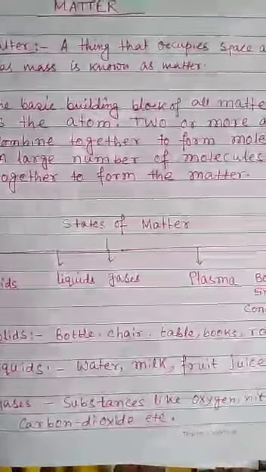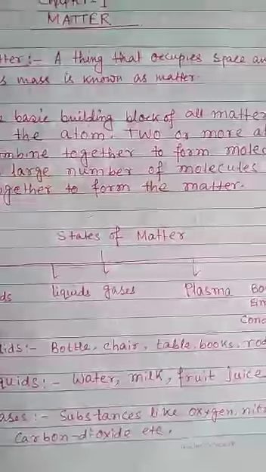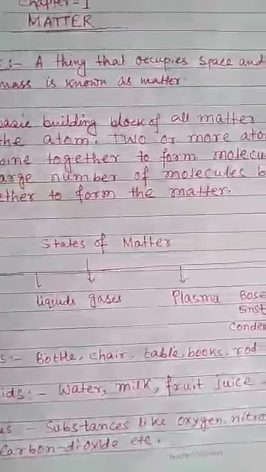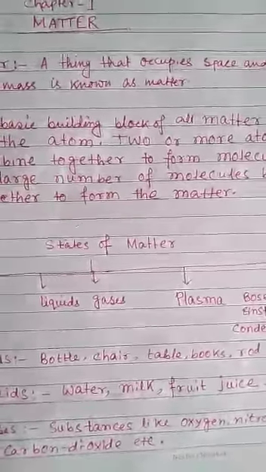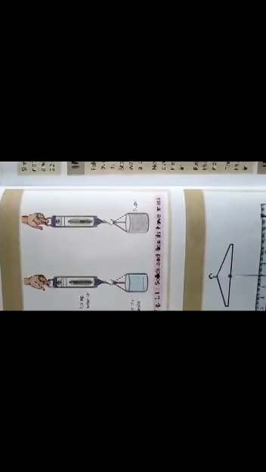And there are total 4 investigations in your book from which we can conclude that solids, liquids, gases all have mass and they occupy space. Clear? From investigation 1.1 we can conclude that solids and liquids have mass.